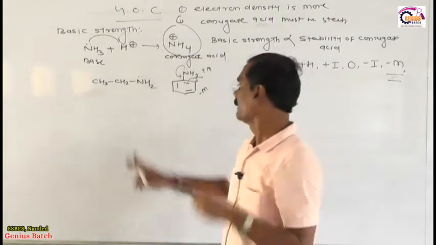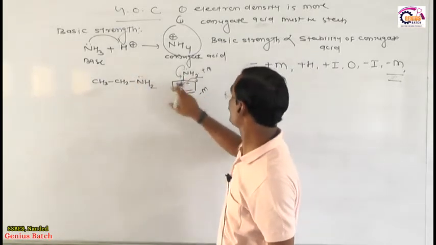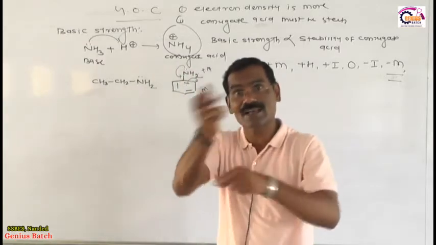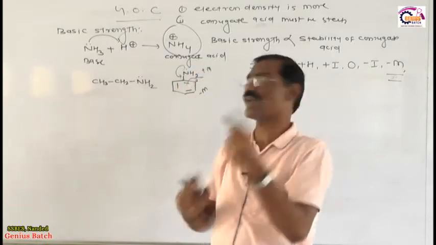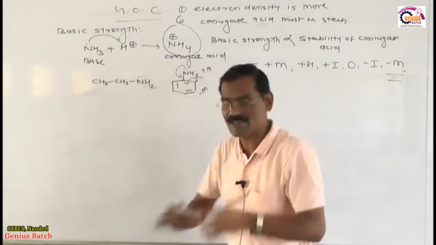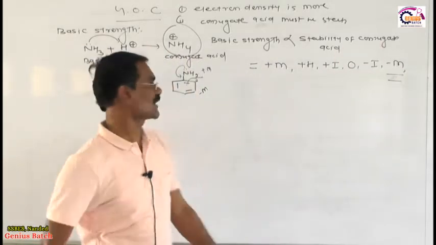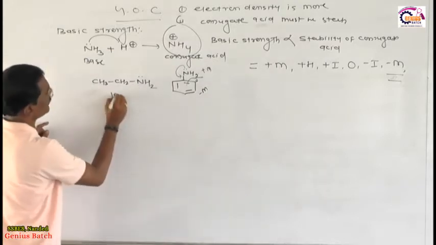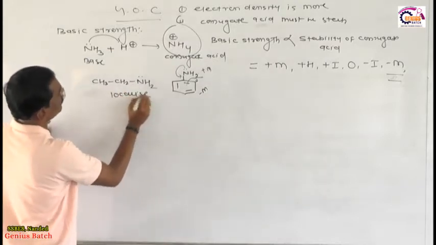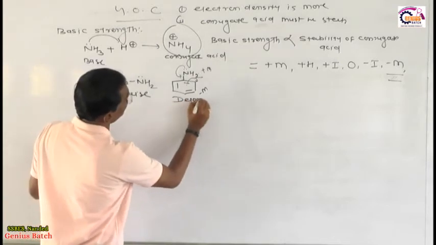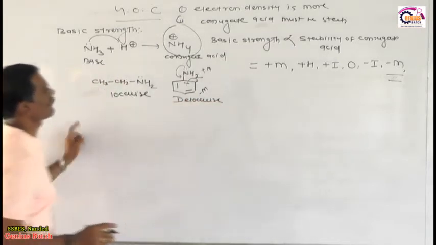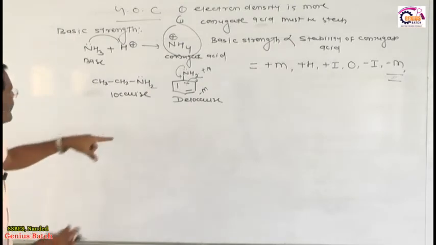Is it okay? This is called localized electron, this is called delocalized electron, because electrons are delocalized, electrons are moving, electrons are involved in the resonance, therefore it is called delocalization. It means, dear students, what is the final conclusion? This electron is called the localized electron. You got the meaning of localized? Because the electron is present on one position. This is called delocalized electron.